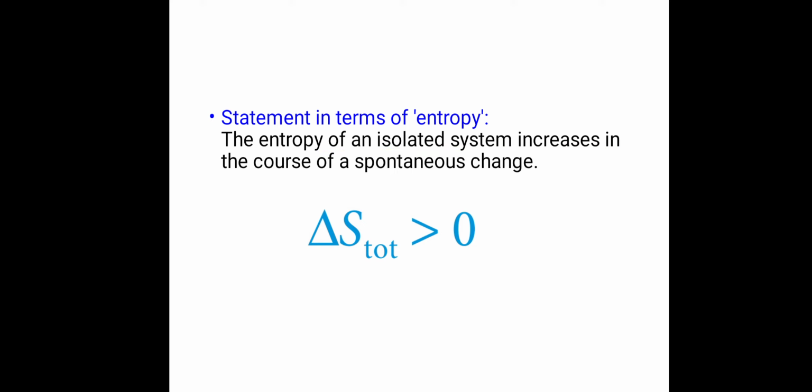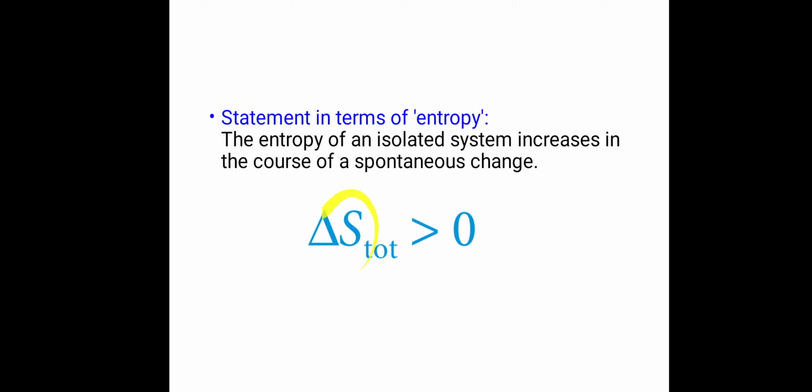Now what is meant by entropy? Entropy is a measure of disorder, or a measure of randomness. In incoming lectures I will explain in detail what entropy is and what its characteristics are, but at this point you have to remember the definition of entropy. The statement is that the entropy of an isolated system increases in the course of a spontaneous change. So overall, delta S total is greater than 0.